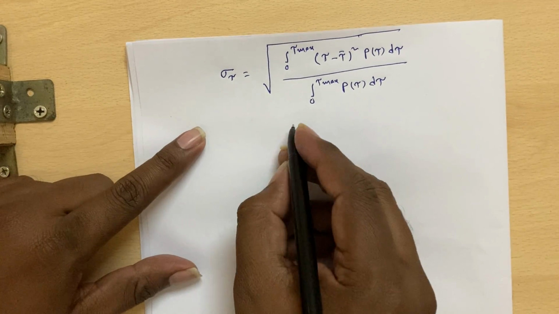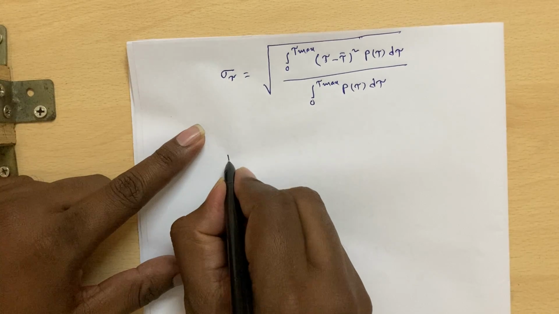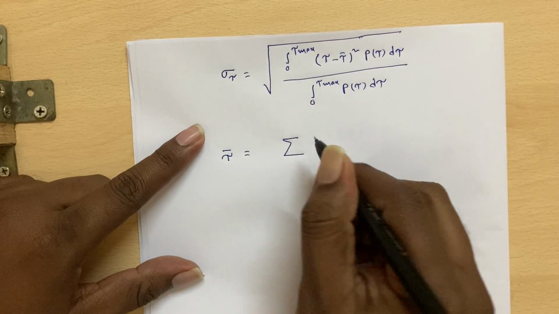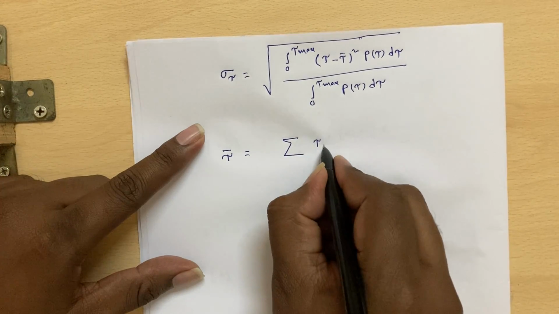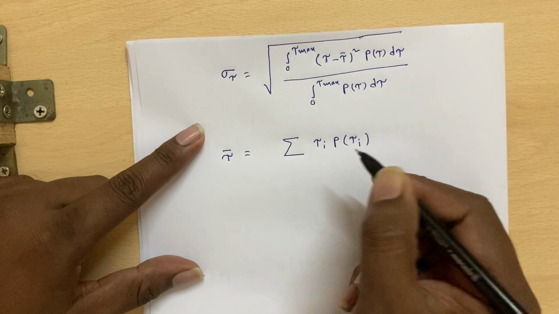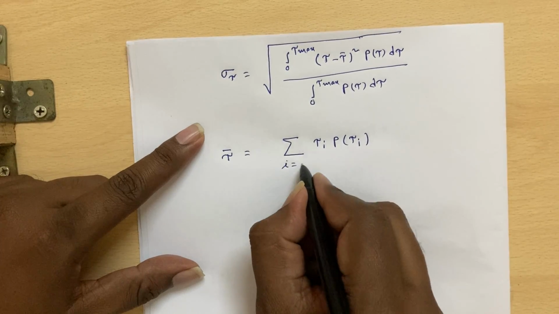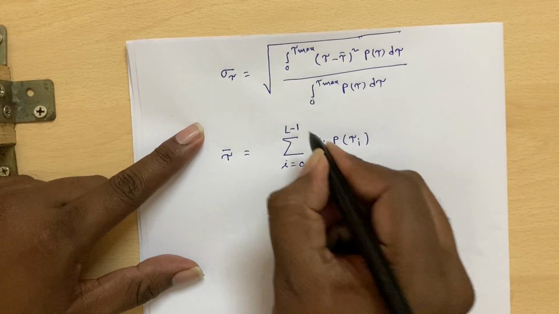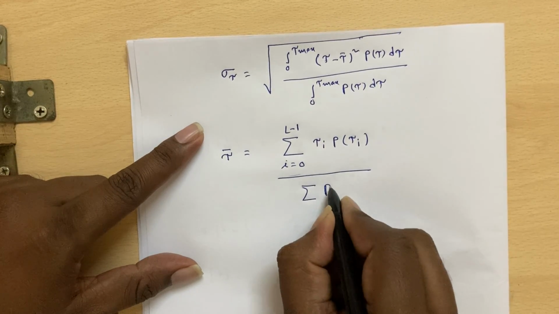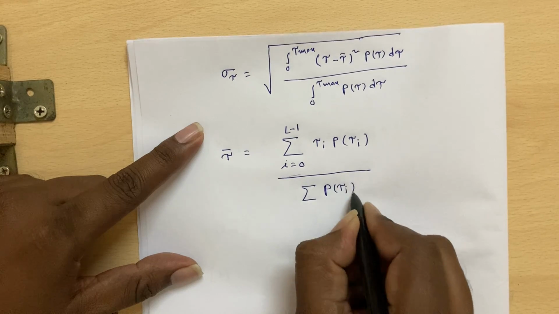For discrete time power delay profile, you can similarly write like this. For example, for tau bar you can write the summation of tau i into p of tau i. All are in linear scale. These powers are in linear scale. So i is equal to 0 to L minus 1. How do you normalize this? Instead of integration, you will do what? Sum of all the powers over delays.